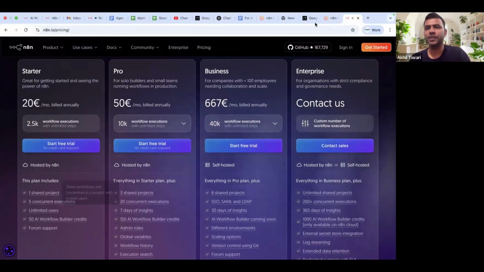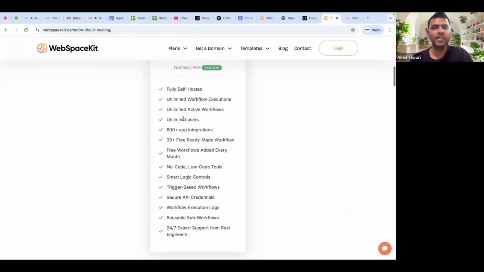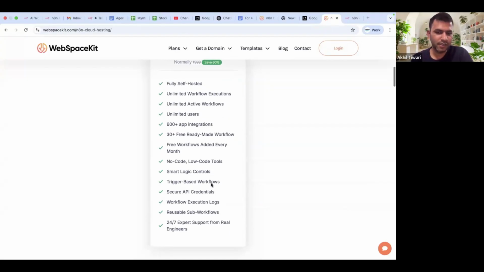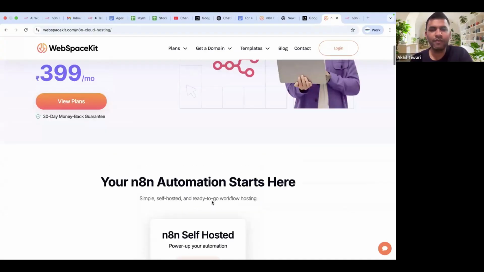Okay, one shared project, that is one good benefit. But here you will see that there are unlimited workflow executions, unlimited active workflows, unlimited users, fully self-hosted, 600 plus app integrations. This is providing way more features at way lesser pricing, right? So we use it for our production level use cases and flows in product space here, right? So I hope this was helpful.